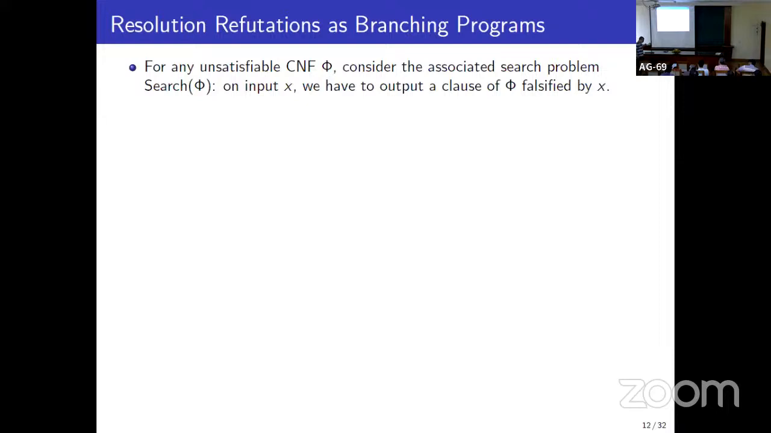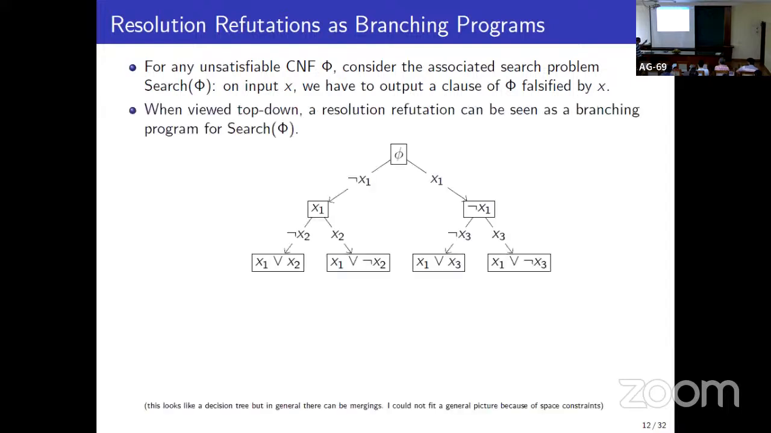Okay, so I'll now talk a bit more about resolution refutations. Let's consider any resolution refutation of an unsatisfiable CNF. For any unsatisfiable CNF, you can define a search problem. What is the search problem for the CNF? Given an input x, output a clause such that x does not satisfy this clause. Note that if you look at the resolution refutation top down, it automatically becomes a branching program for the search problem. Here the sinks are labeled with the corresponding clauses.